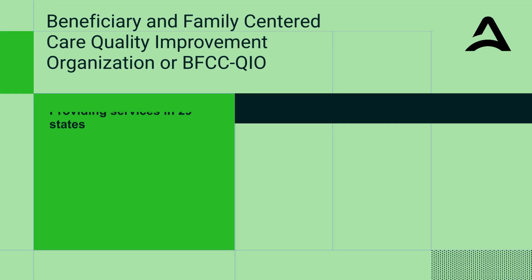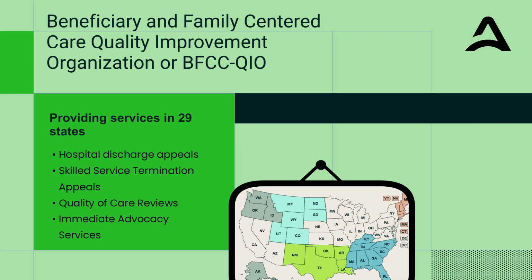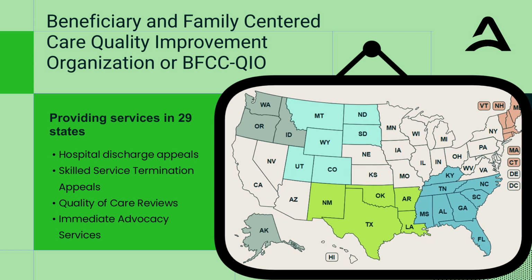Acentra Health is the beneficiary and family-centered care quality improvement organization for 29 states. One of our responsibilities is to share information about Medicare that will help healthcare providers with their daily work.